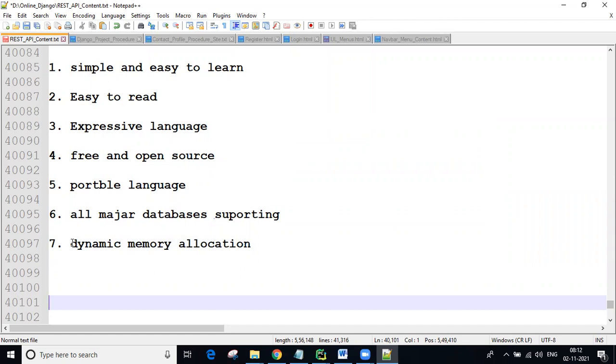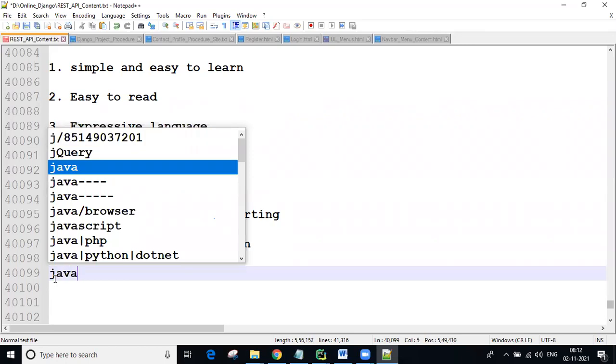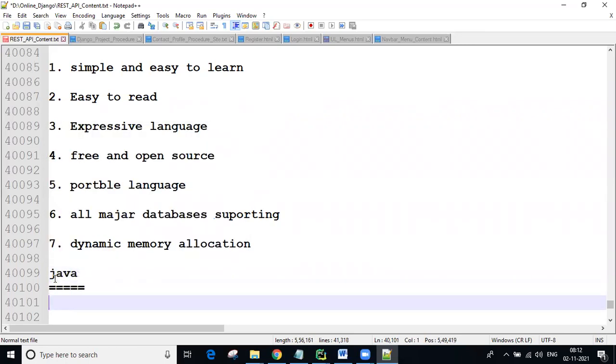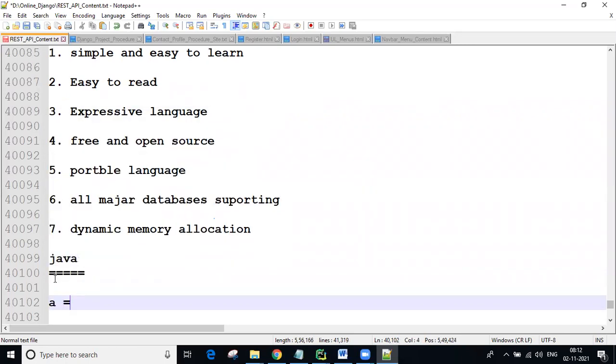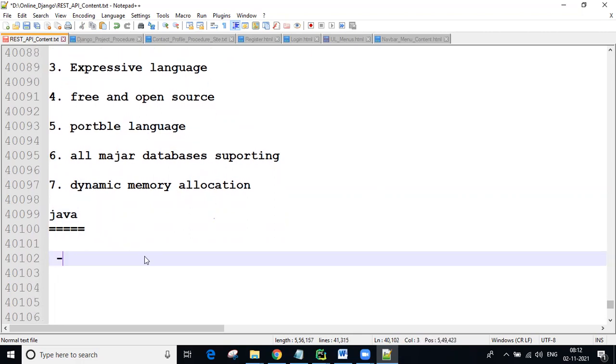Python is a dynamic memory type, which means, in Java guys, if you want to store one value into a, you write the int data type, this one. Integer type data is required in the variable a, and a semicolon is also required.